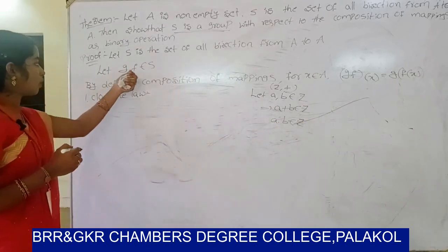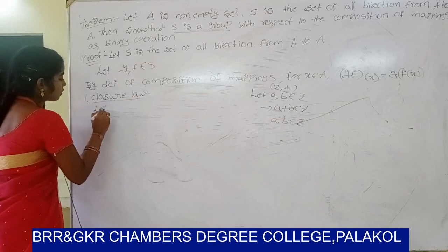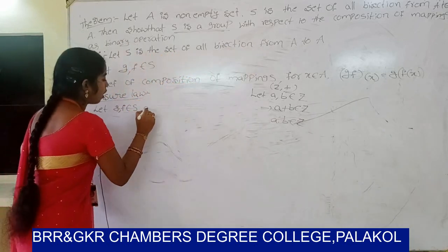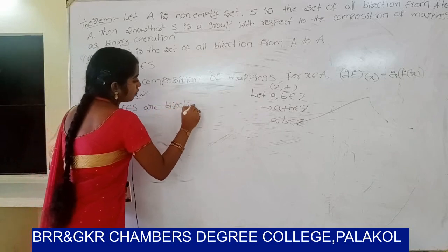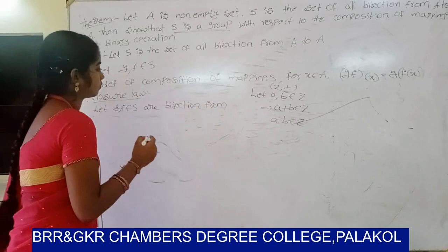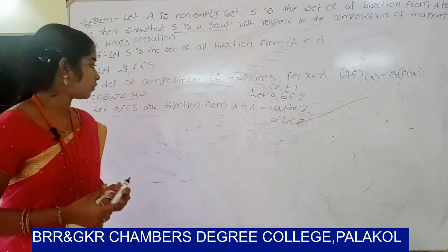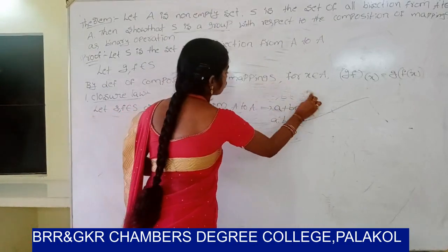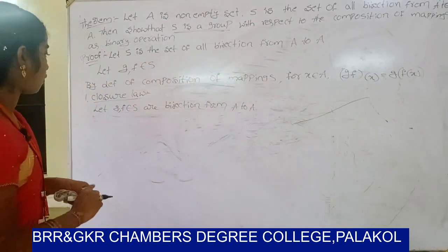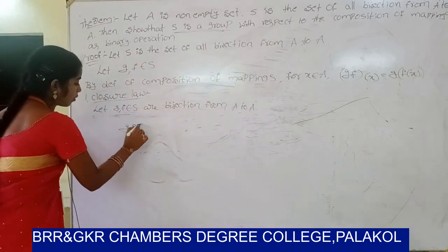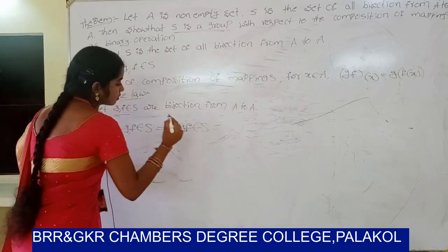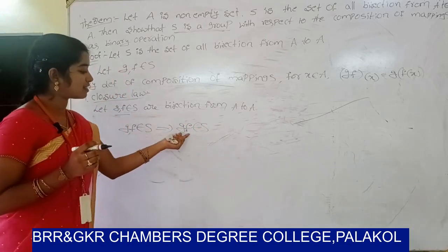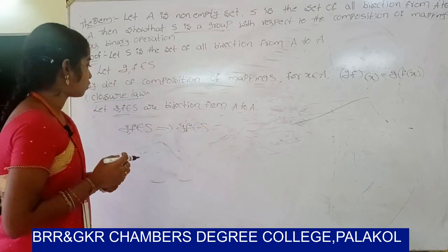In the given question, Z, F belong to S, and they are bijections from A to A. We have to show that ZF belongs to S, that is, ZF is a bijection on A. So let us start.